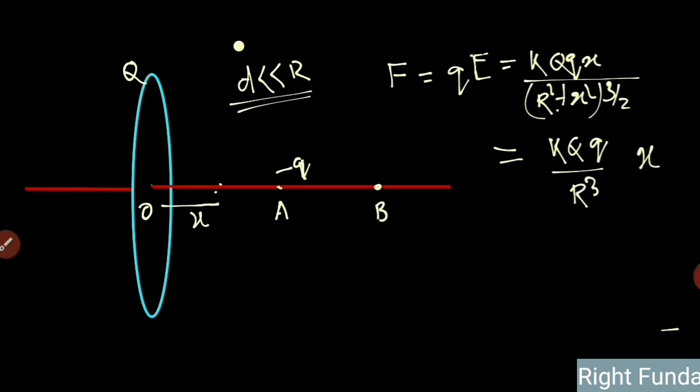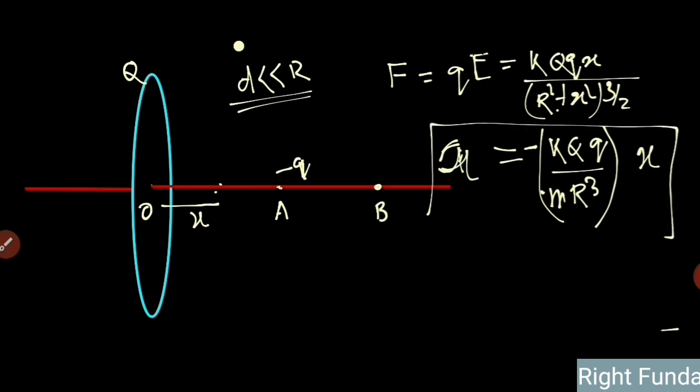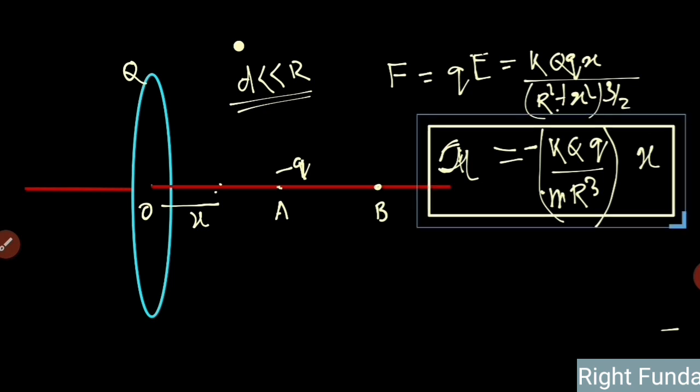And the force is in the direction opposite to x, so if x is positive, this will be negative, so I put a minus sign. And acceleration I can calculate by dividing by mass. So what we saw is that the acceleration of the particle is directly proportional to displacement with a negative sign. So this will be executing SHM, simple harmonic motion.